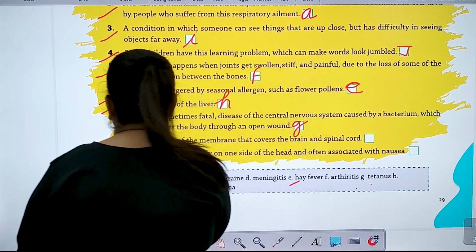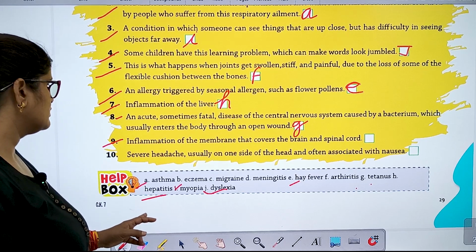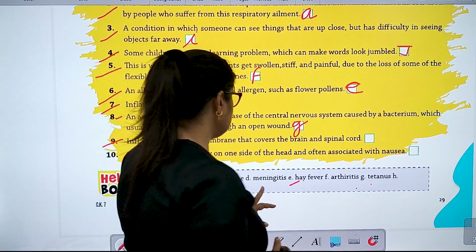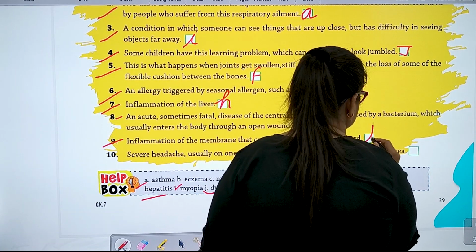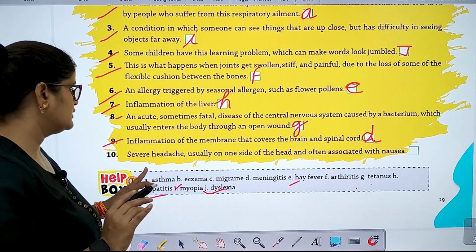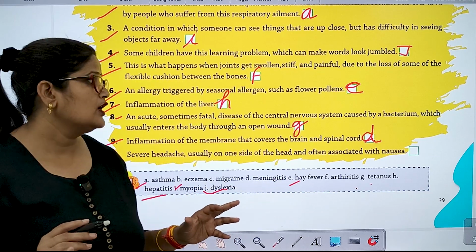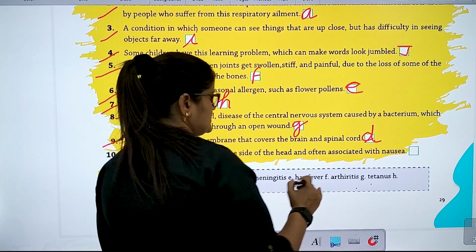G. Inflammation of the membrane that covers the brain and spinal cord. Meningitis. D. Severe headache, usually on one side of the head and often associated with nausea. It is migraine. C.